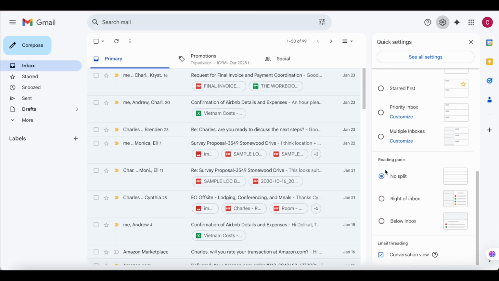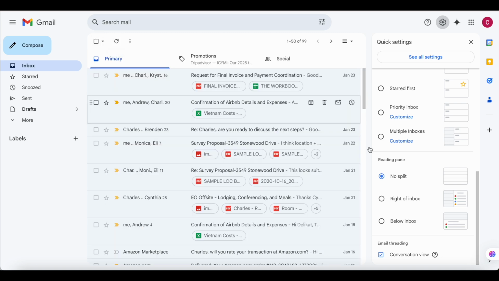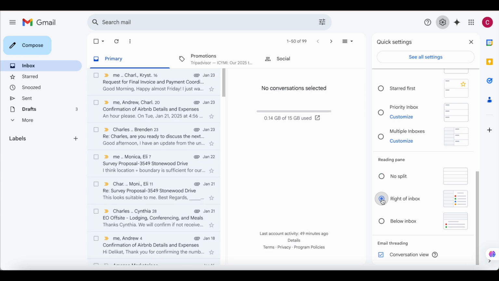Then we have the reading pane. This helps you to set how you're going to be reading your emails. As you know, whenever you go to your emails, the default one is always the no split. Here you'll have to open the emails and then read it and then go back to the inbox itself. So we have a setting where you can read your emails on the right. You don't have to actually go back to your inbox.